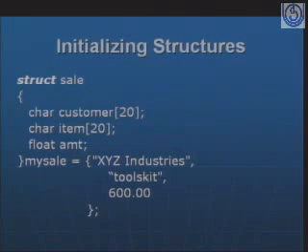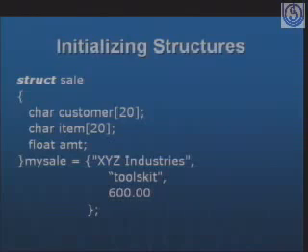Then I have declared one variable called mysale, and I am trying to initialize this particular structure variable by giving XYZ industries for the customer, and then toolkit is the item and 600 is the amount. So here I am directly giving it in the structure syntax, this is the blueprint, and then directly I am declaring one variable associated with the sale structure, and I am providing the values for the members of mysale.